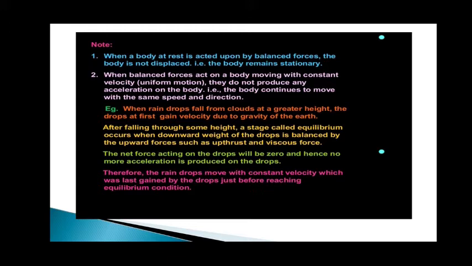Example: when raindrops fall from clouds at a great height, the drops at first gain velocity due to the gravity of the earth. After falling through some height, the stage called equilibrium occurs, when the downward weight of the drops is balanced by the upward force, such as the upthrust or the viscous force. The net force acting on the drop will be zero, hence no more acceleration is produced. Therefore, raindrops move with the constant velocity which was last gained by the drop just before reaching the equilibrium position.